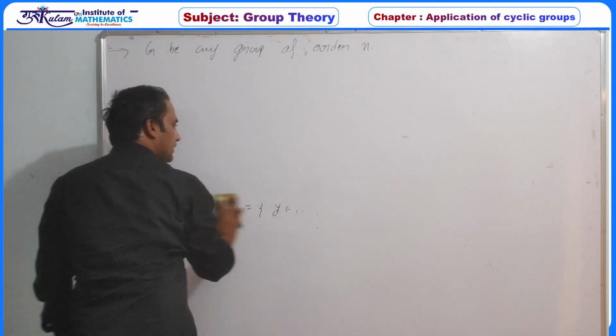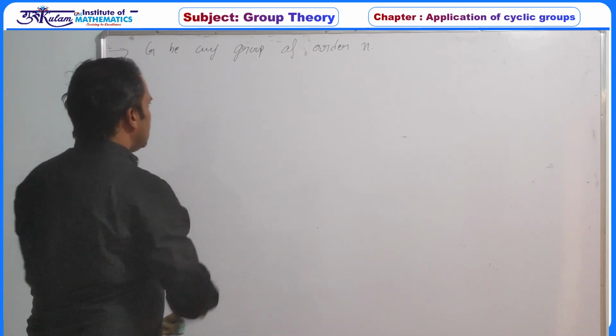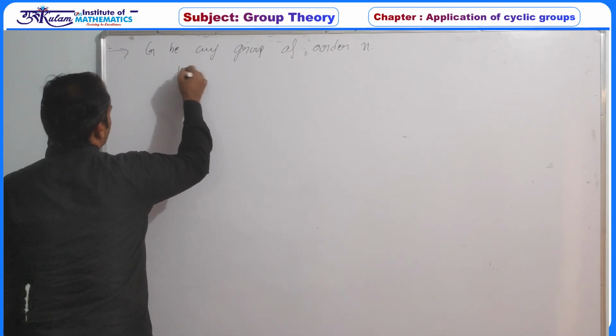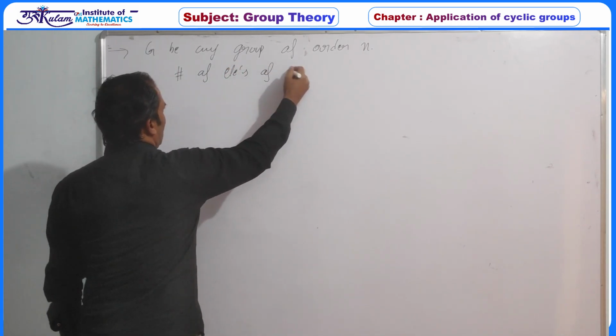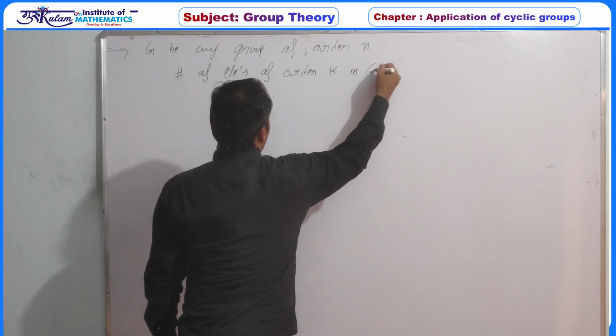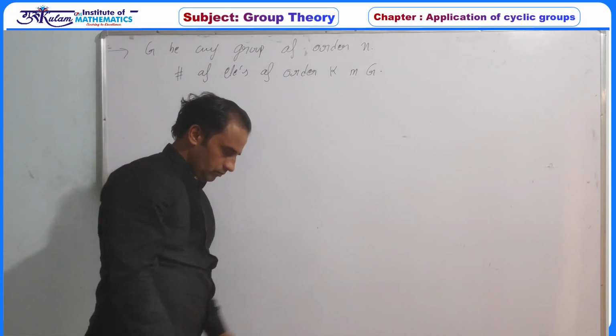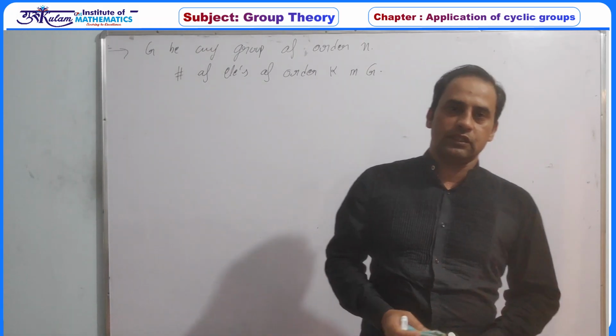It can be anything, any random group. Then the task is the number of elements of order K in G. So how many elements of some order K can there be in any group?